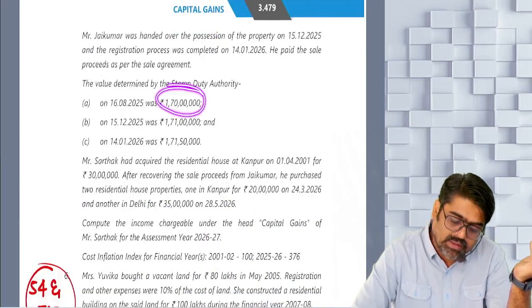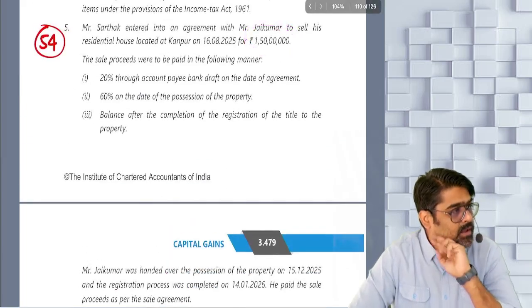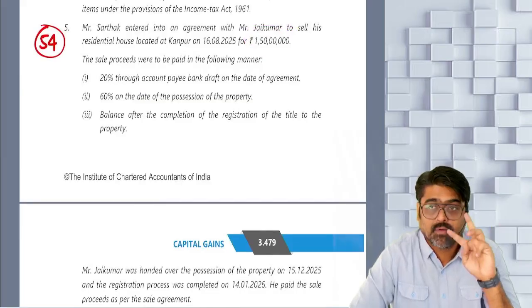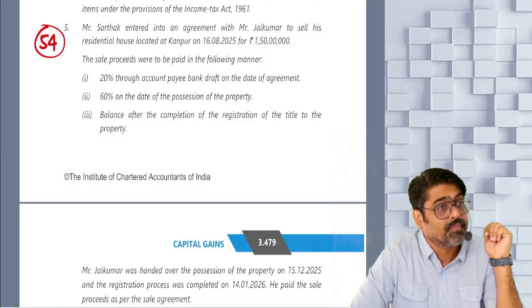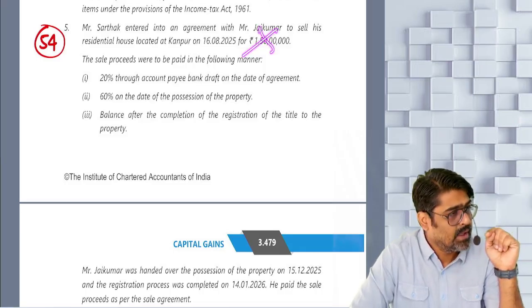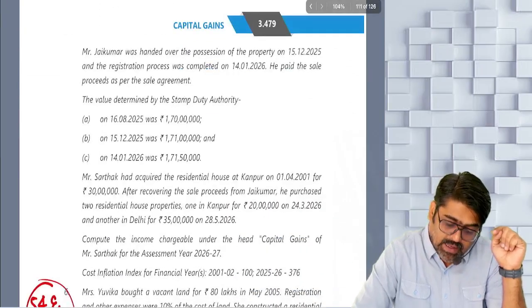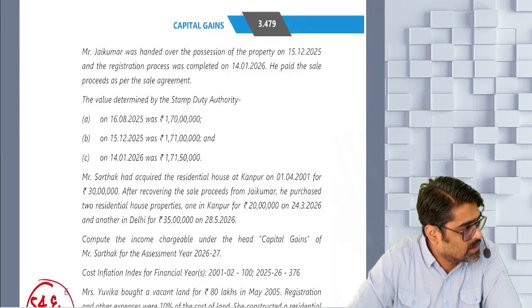So 1 crore 70 lakhs is more than 1 crore 50 lakhs. Yes. Difference is 20 lakhs, which is more than 10% of 1 crore 50. Hence 50C will apply. Sale consideration will be ignored and stamp duty value will be deemed to be your full value of consideration. Yes or no?